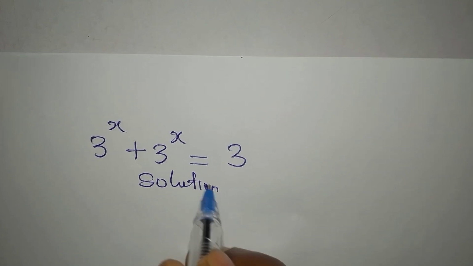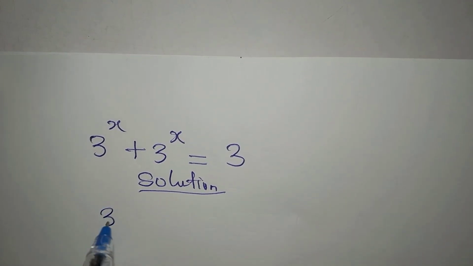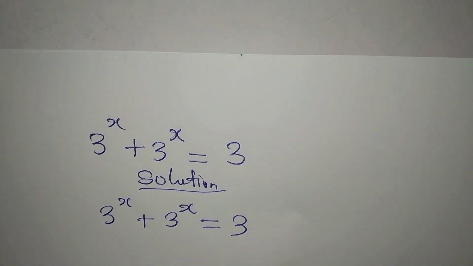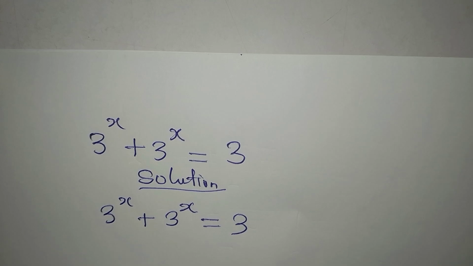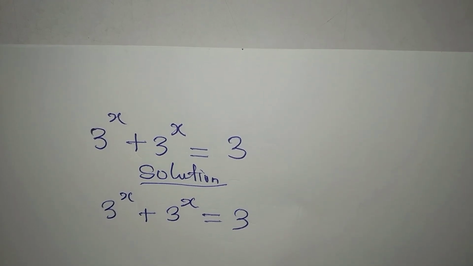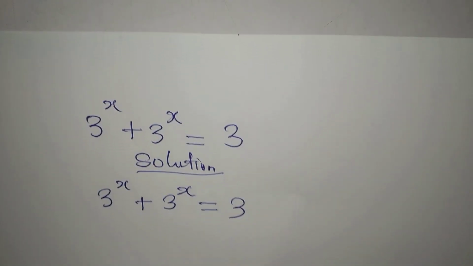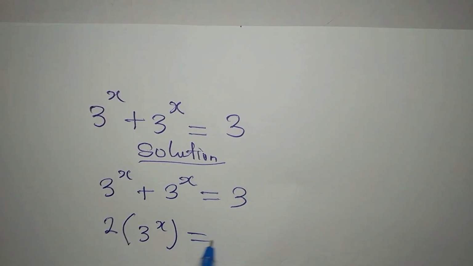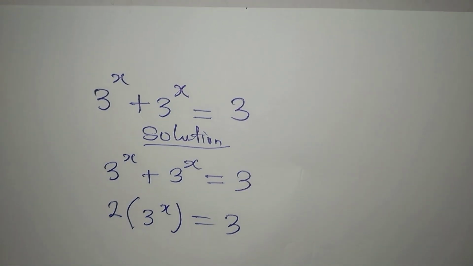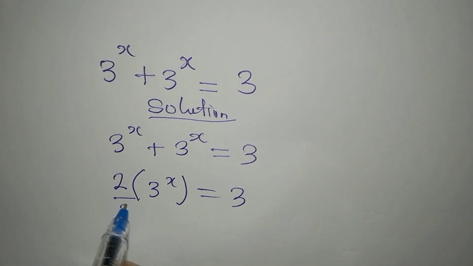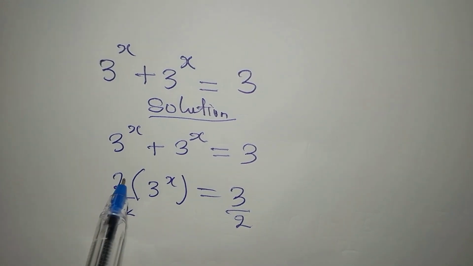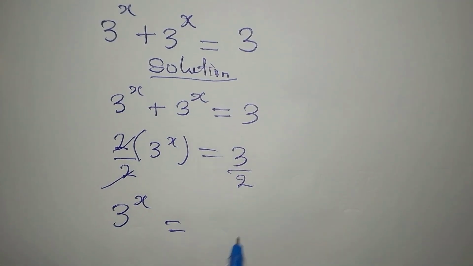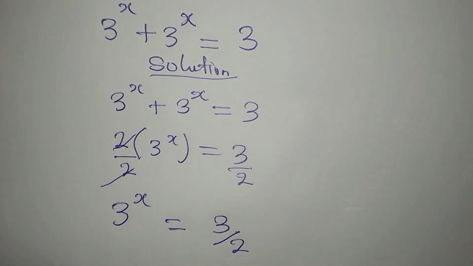Let's provide the complete solution to this problem. Okay, so what do I do in this case? It's simple. We add what we have right here. So if we do that, we have 2 of 3 to the power of x equals 3. And then the next step is to divide both sides by 2 so that this will be moved. And then we have 3 to the power of x alone, which is now equal to 3 over 2.